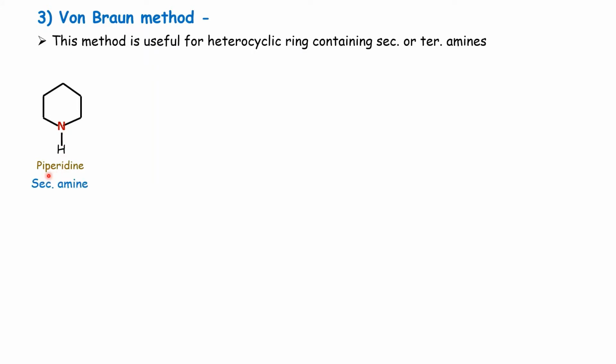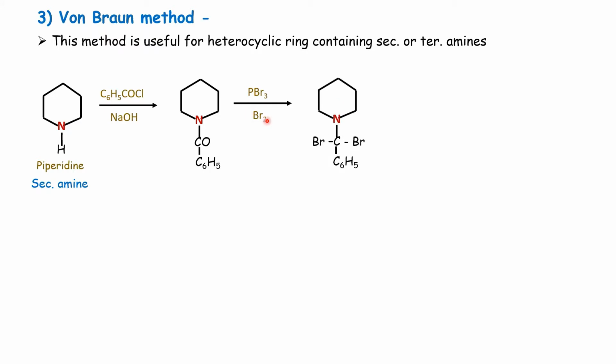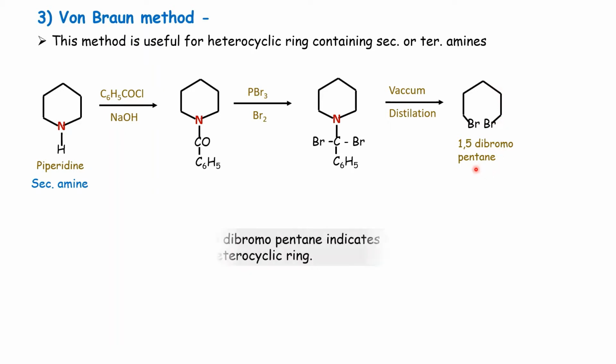For example, piperidine, which is a secondary amine, when treated with benzoyl chloride, gives the benzoyl derivative. Then it is treated with phosphorus tribromide. Bromination takes place, the addition of bromine across that carbonyl group. Such a dibromo product is obtained, which upon vacuum distillation gives 1,5-dibromopentane with elimination of the nitrogen atom.